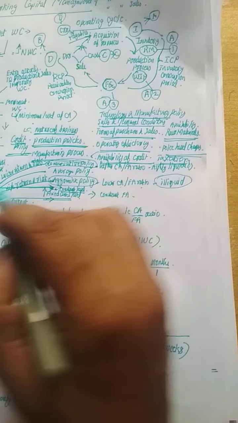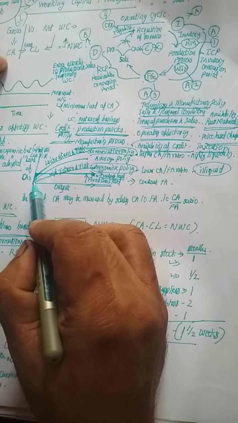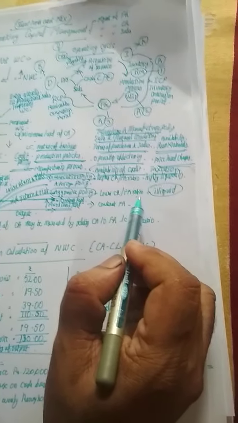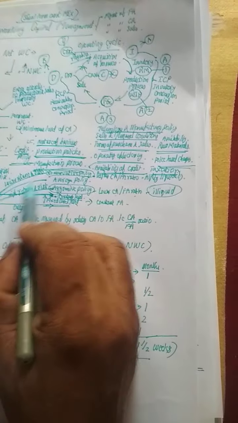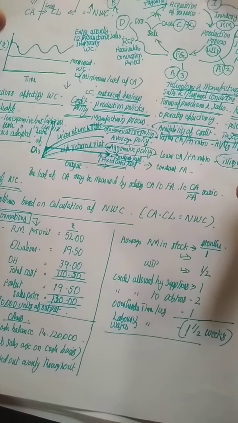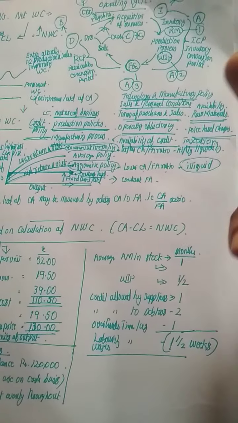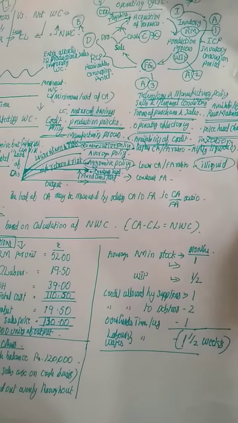It works on a conservative policy if it has a higher current assets to fixed asset ratio, an aggressive policy if it has a lower current asset to fixed asset ratio, and if it is in between, it is the average policy. So you should be thorough with the policies adopted by the organization for the maintenance of adequate working capital. The company could decide which policy to adopt.